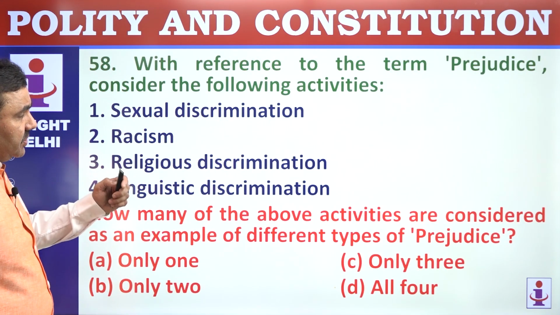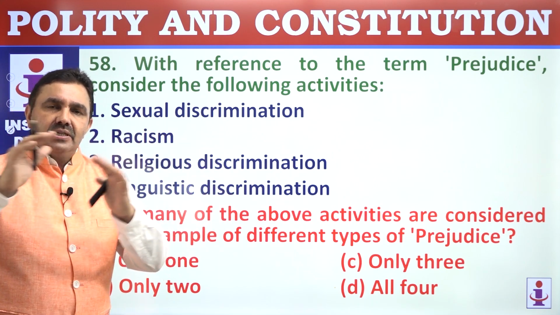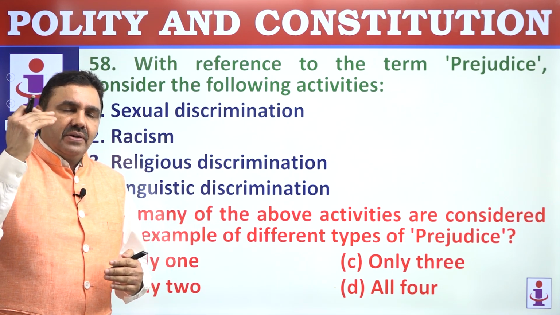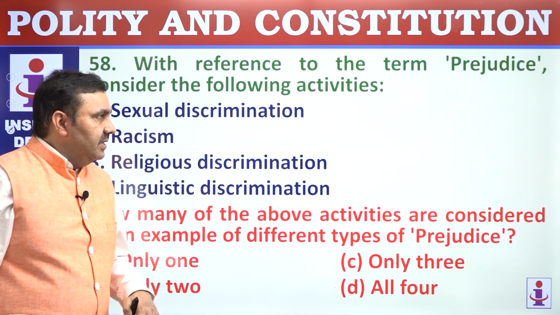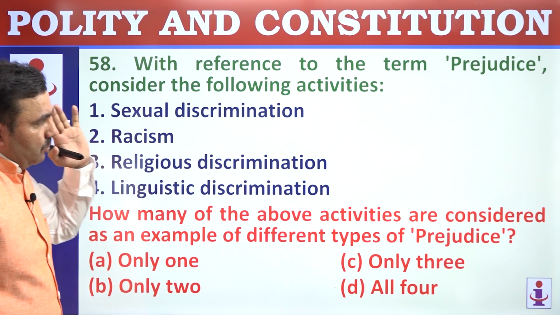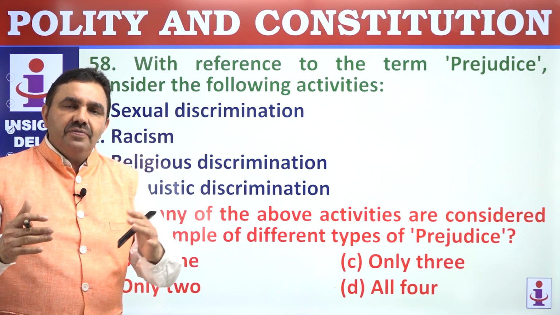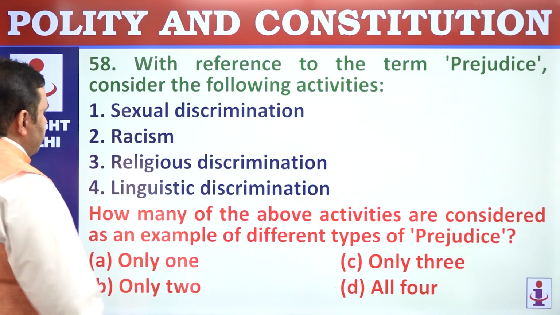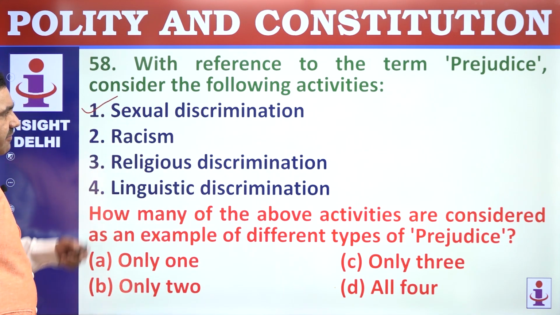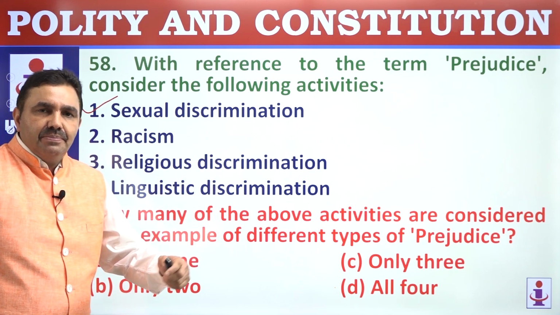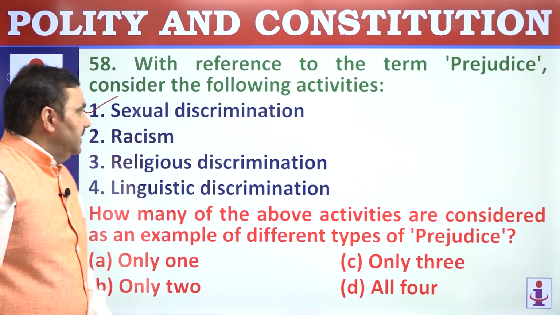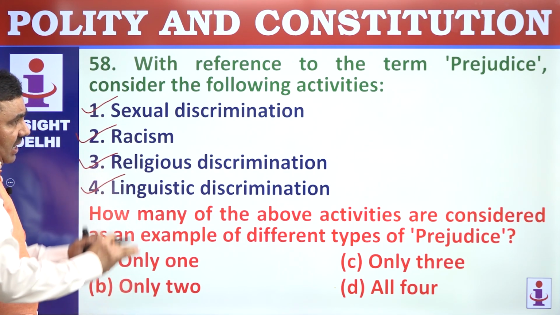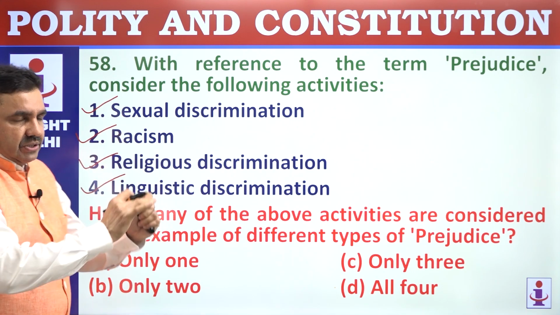58, with reference to term prejudice. Prejudice means somebody is white, somebody is black, somebody is colored, somebody is thick, somebody is thin, somebody is of religion A, religion B, language A, language B. So that way you can see people have certain preconceived notions, often negative, discriminatory in character. Sexual discrimination, that could be prejudice. We should not hire women, we should hire male. So at times people do it. So that is sexual discrimination. Racism, religious discrimination, linguistic discrimination, all these can be the possible grounds for prejudice.